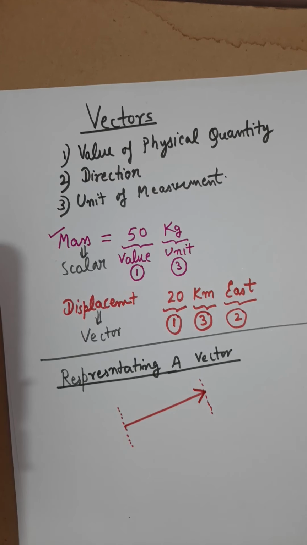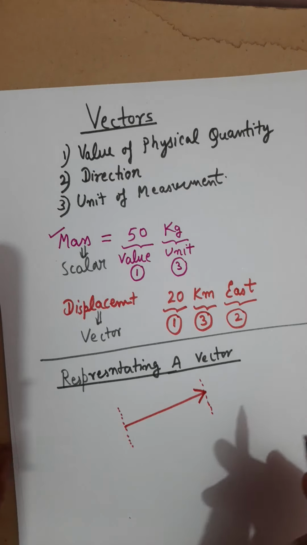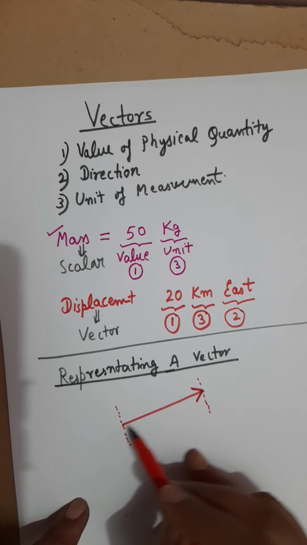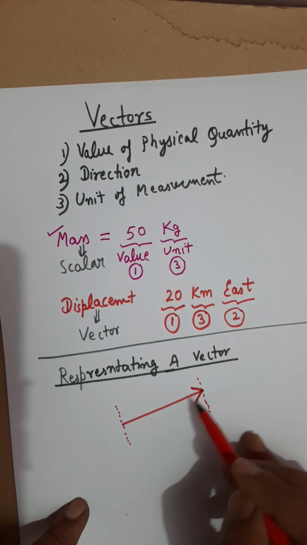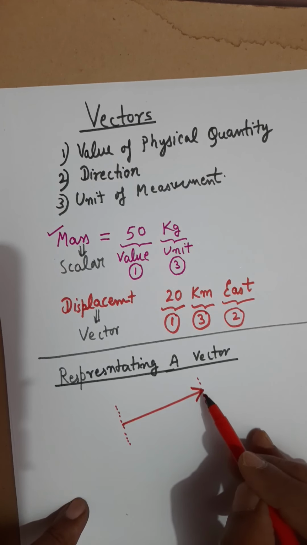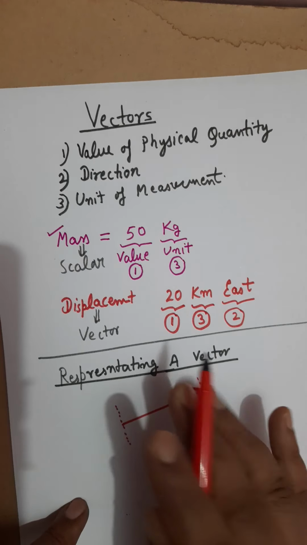Since displacement is an example of a vector, from now onward I will use displacement as an example for the vector. So if this is a vector, a displacement vector, this length is a representation of the magnitude part, and this arrow points in the direction of our vector.